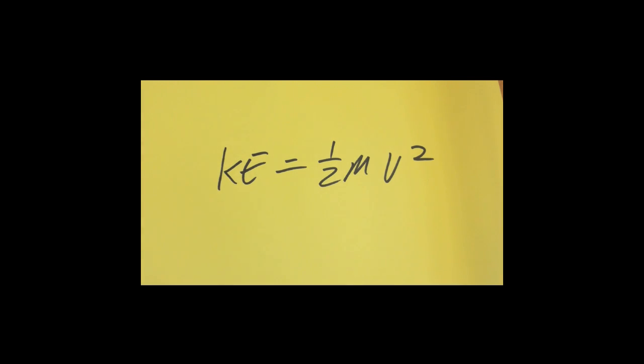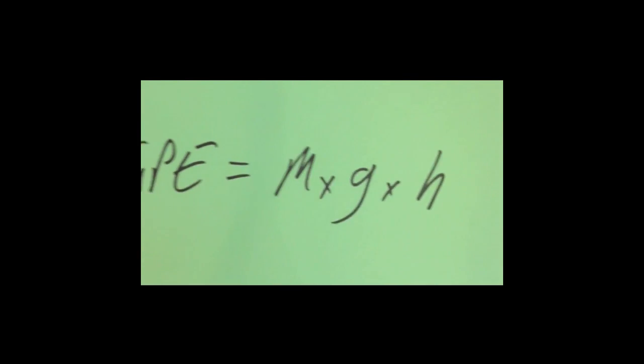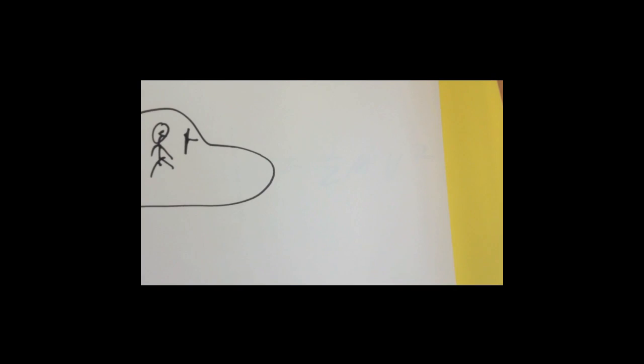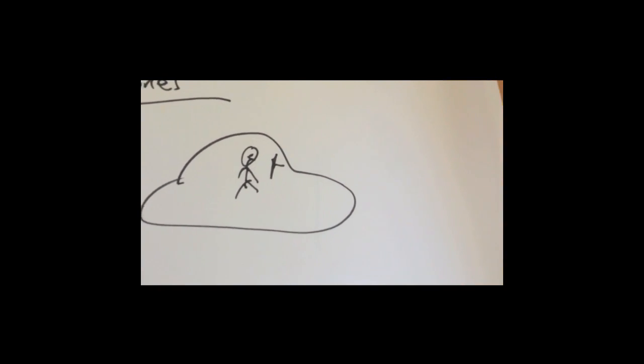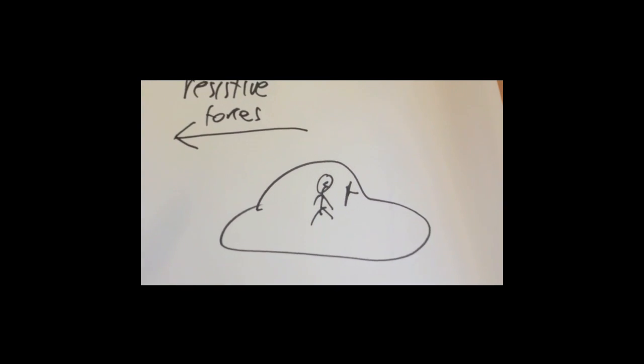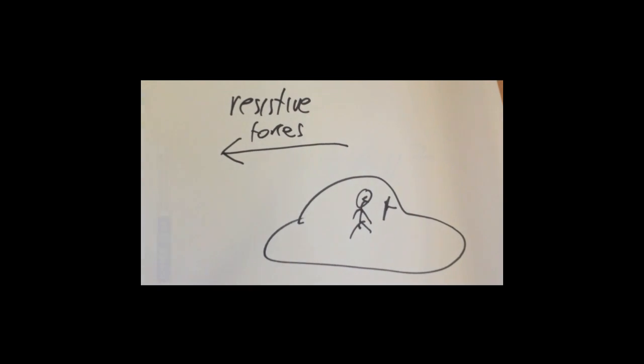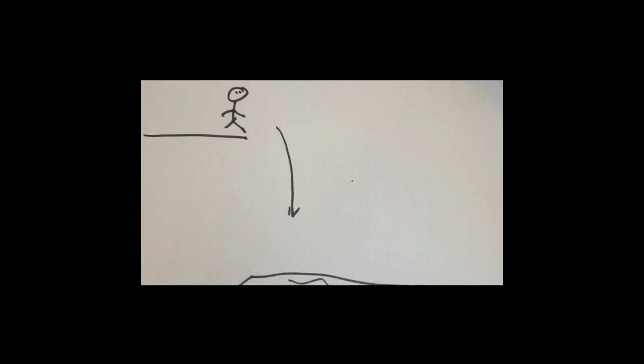And those are interchangeable. So, for example, an object falling to the ground may have kinetic energy, but when it hits the ground, that kinetic energy turns into sound. As I lift the object, it may gain gravitational potential energy, but when I drop it, that turns into kinetic energy again. When an object's moving, the reason why on Earth it usually slows down is because on planet Earth we have resistive forces. They come from things like air, and so eventually, because we're colliding with all those air particles, we slow down. All that kinetic energy then just goes into our surroundings.